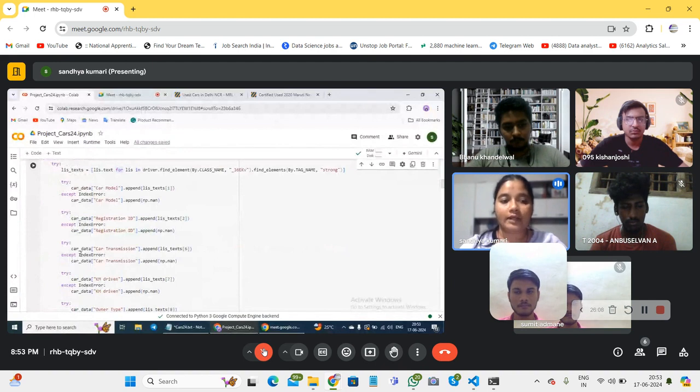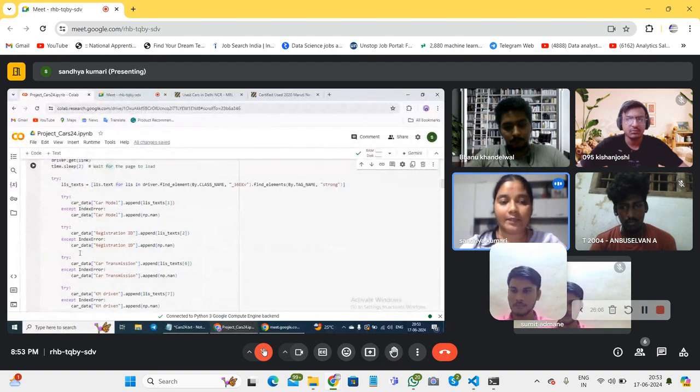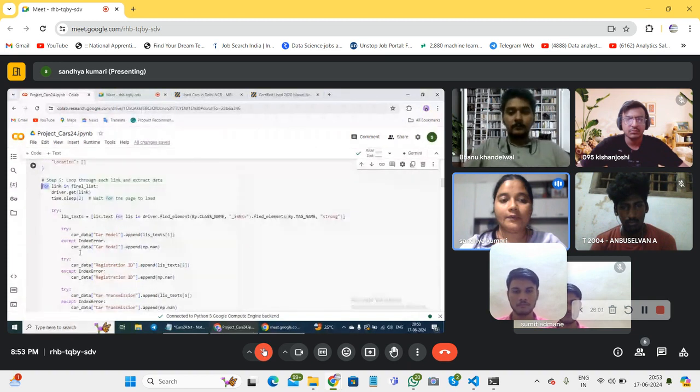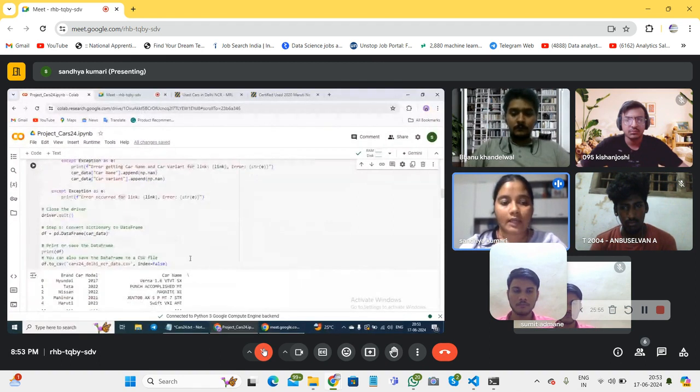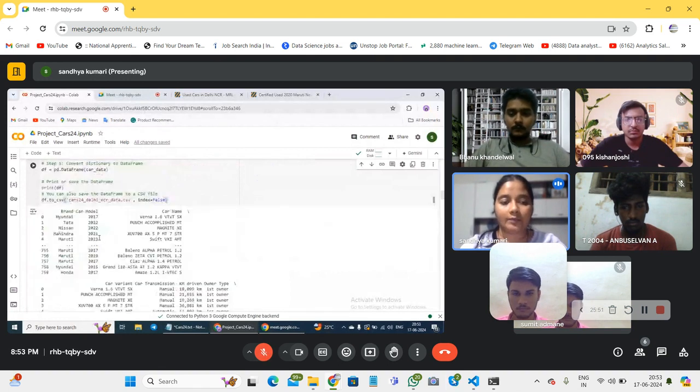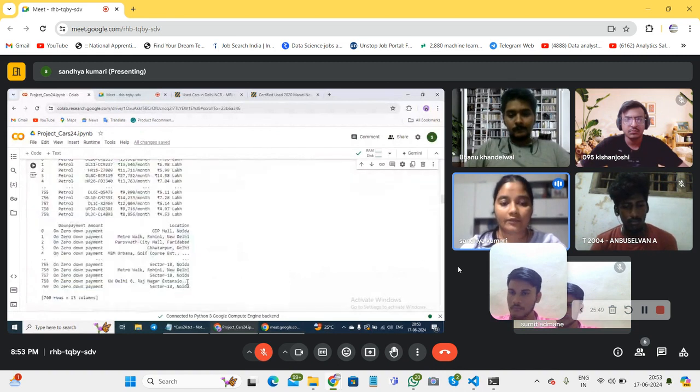We have also used the try and except method with np.nan value, because NaN value is easy to handle, and hence we got all the data as a table at the end, and we converted that data frame into a CSV file. You can see it here. This is the data frame that we got.